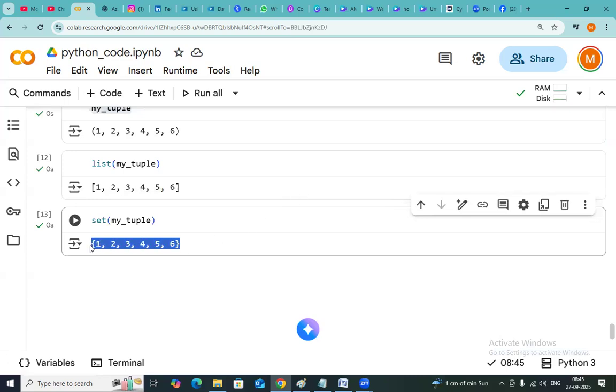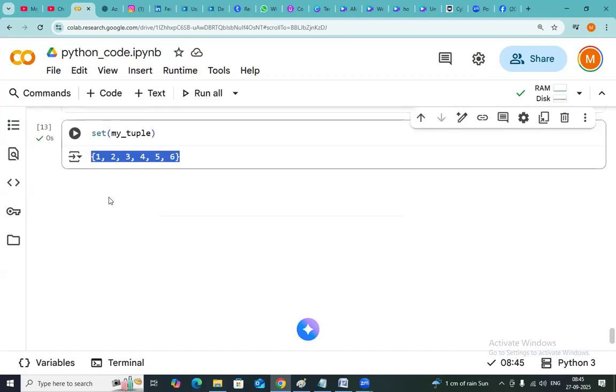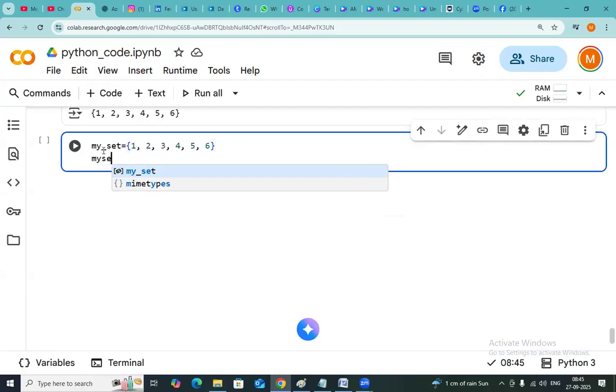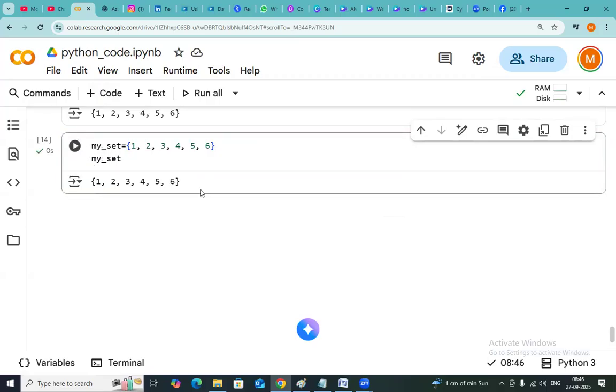Okay, let me take a set now. I'm taking the set here, my set of values. Okay, my set is this. Print my set here. Yes, I got a set here.